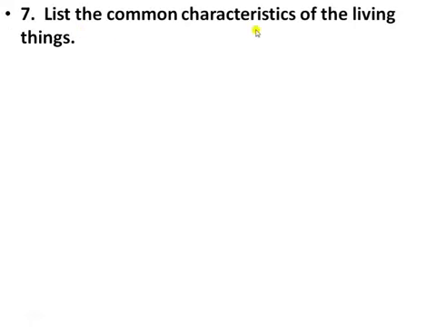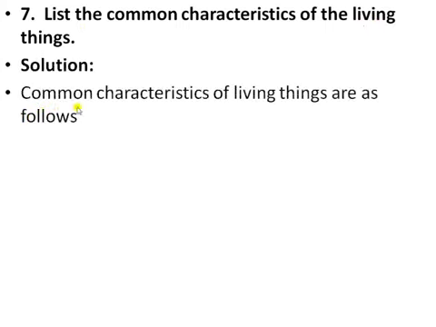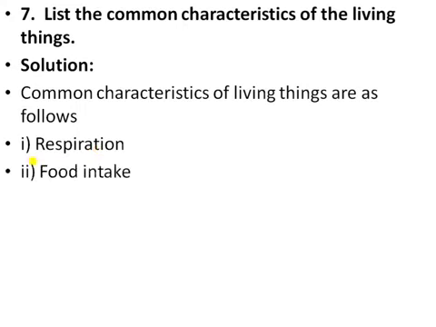List the common characteristics of living things. The common characteristics of living things are as follows. The first is respiration. Respiration means the breaking down of food to obtain energy. Second is food intake. When we take in food, this is also a characteristic of living things. Third is response to stimuli.